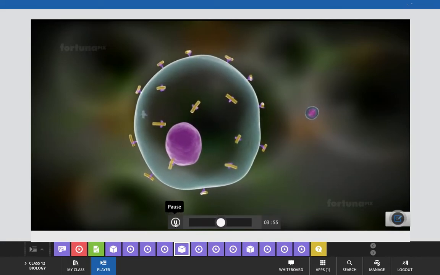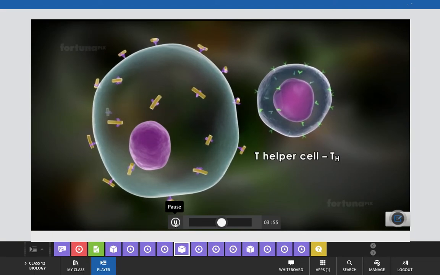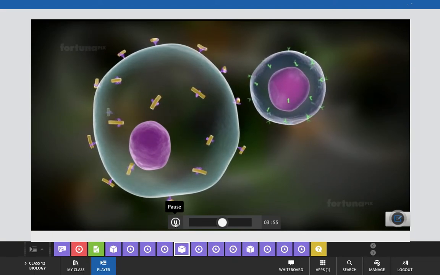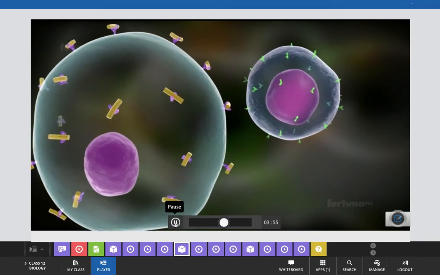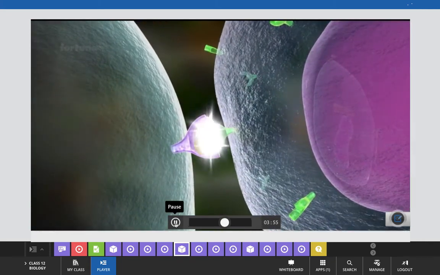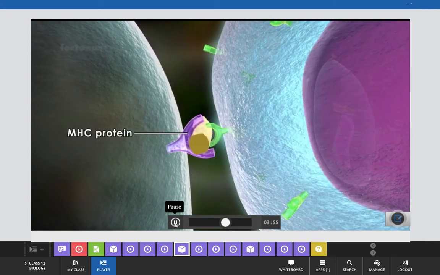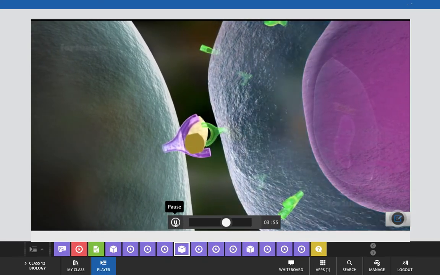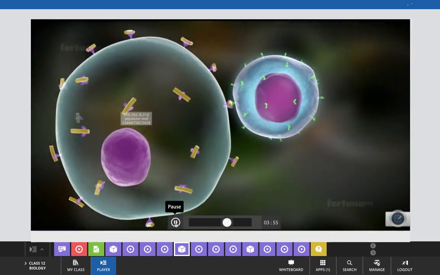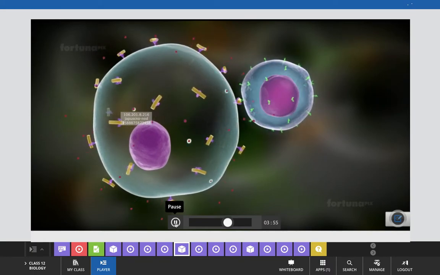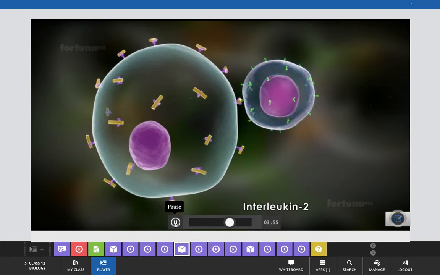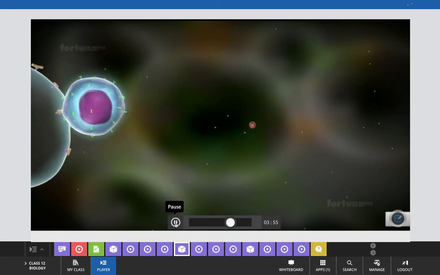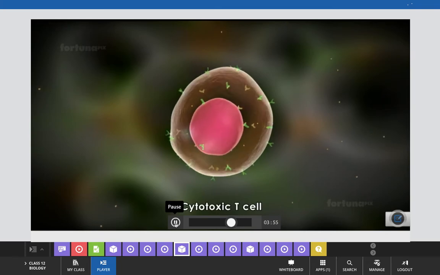Another cell, the T helper cell or Th, will recognize the antigen particles on the cell and then become activated. The receptors on the Th cell will bind to the MHC protein and the antigen particles present inside it. After binding, the host cell will release the chemical cytokine interleukin 1, which will stimulate T helper cells, causing them to release interleukin 2. The release of interleukin 2 will stimulate the cytotoxic T cells.